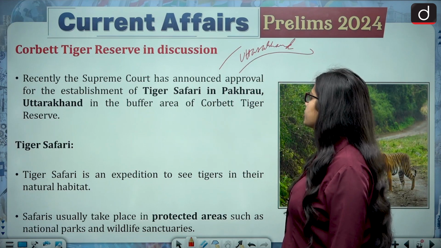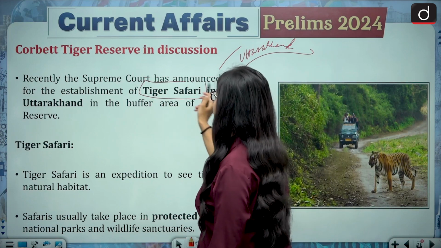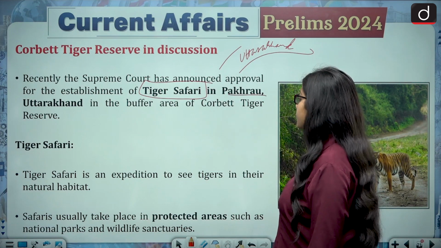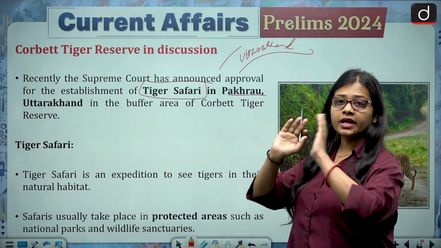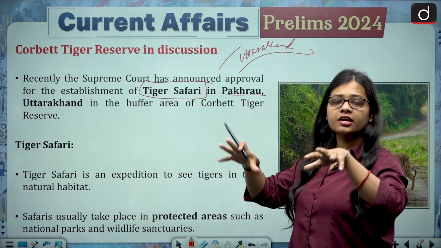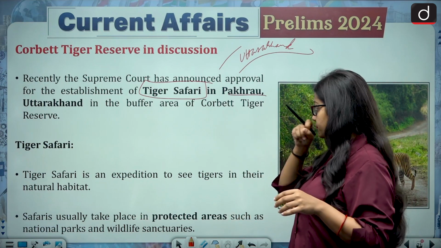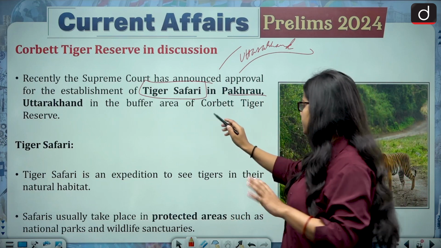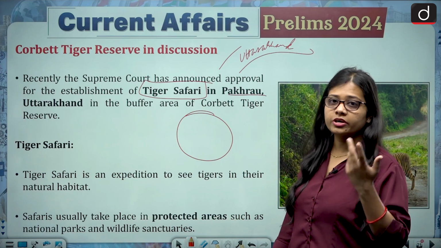So recently the Supreme Court has announced approval for the establishment of tiger safari in Pakhrau, Uttarakhand, in the buffer area of Corbett Tiger Reserve. See, there is a tiger reserve, and there are different areas within a tiger reserve or a national park or a wildlife sanctuary. One of the areas is the buffer area. Imagine this is a national park or a wildlife sanctuary or a tiger reserve.